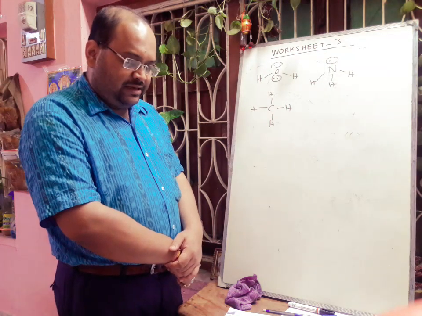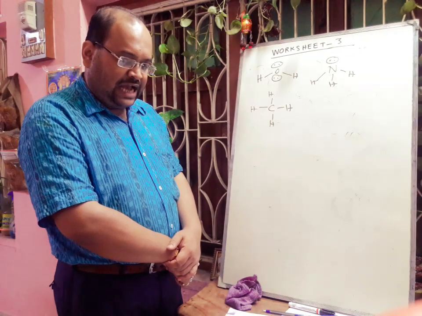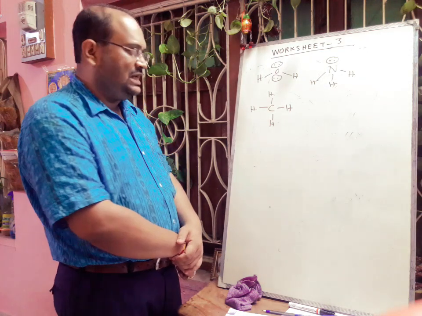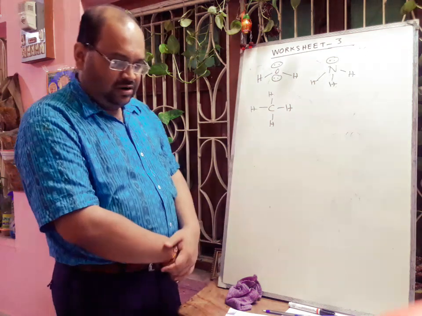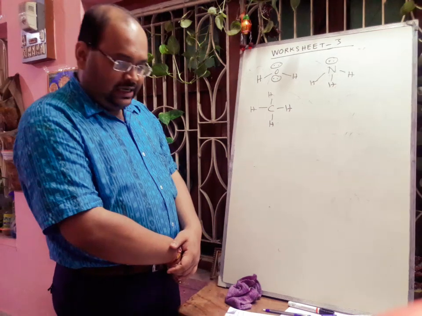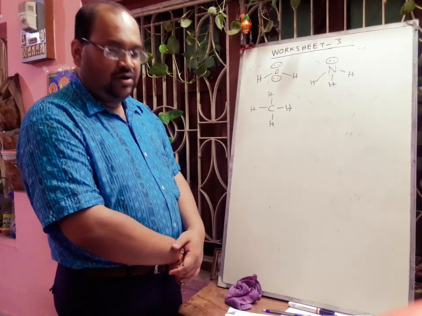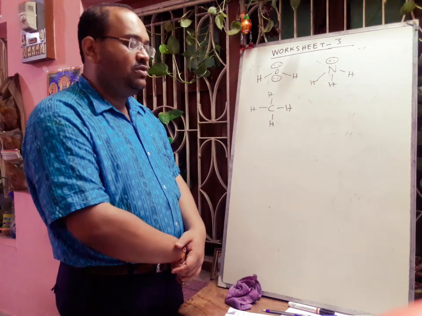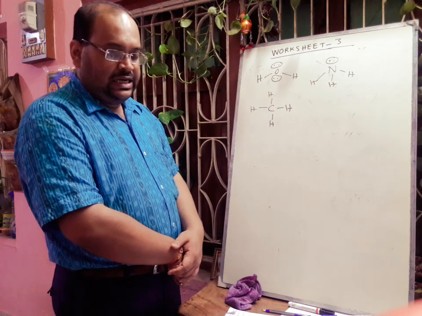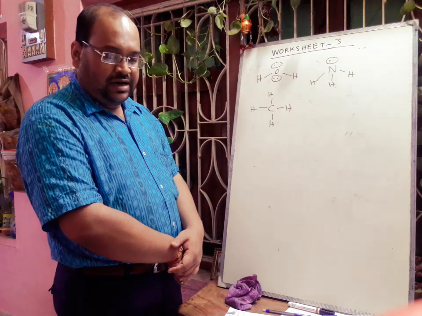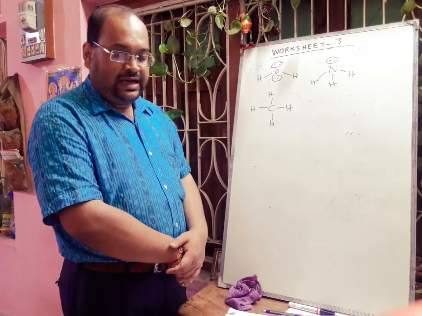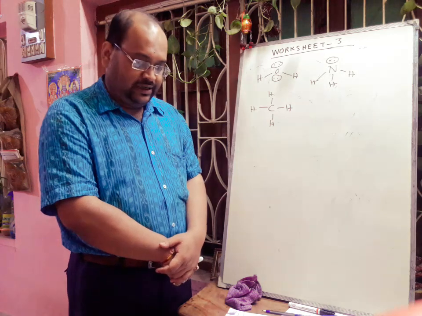Next question: state the type of bonding in the following molecules. We have already discussed this. First is water. Here the water structure is done. So in case of water, the type of bonding will be covalent because it is formed by sharing of electrons. Next, calcium oxide. In calcium oxide, a metal and a non-metal are present, and here transferring of electrons occurs. So definitely the type of bonding will be ionic.